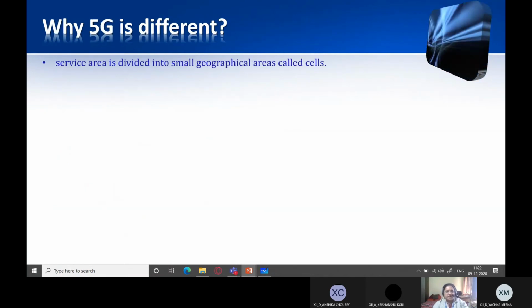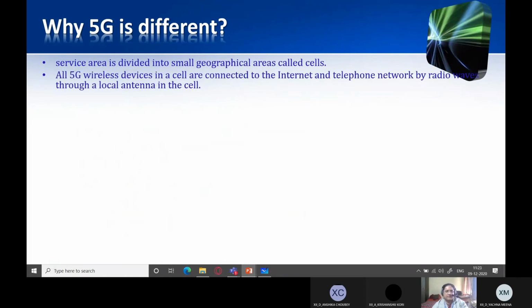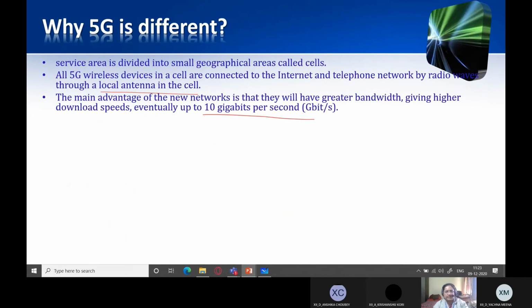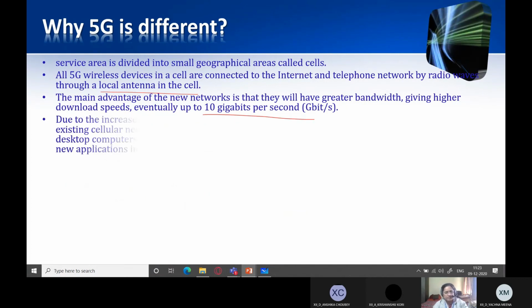Why is 5G different? The service area is divided into small geographical areas called cells. All 5G wireless devices are connected to the internet and telephone network by radio waves through a local antenna in the cell. That is a small antenna in the cell. The main advantage of the new networks is that they will have greater bandwidth, giving higher download speeds, usually up to 10 gigabits per second, that is 10 Gbps.